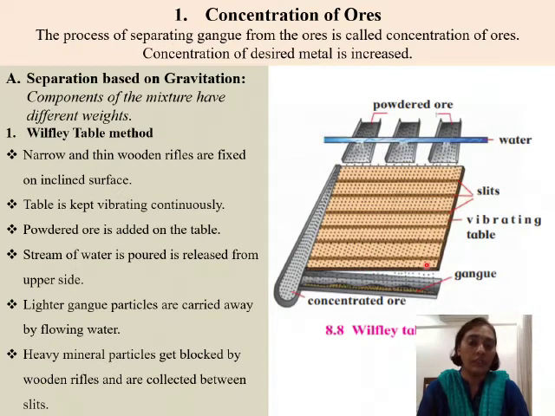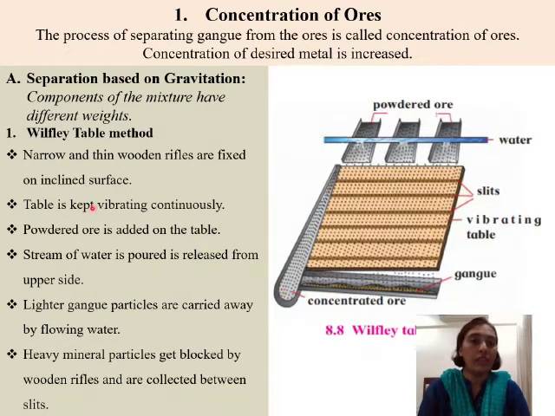So this way, metal particles are deposited into these slits, and slowly they will slide away, and due to the inclination that is present, they all are going to be deposited into this tray over here. And here all the concentrated ore, or the ore which has more percentage of metal and lesser gangue, will be collected in this tray. So this is how it functions.